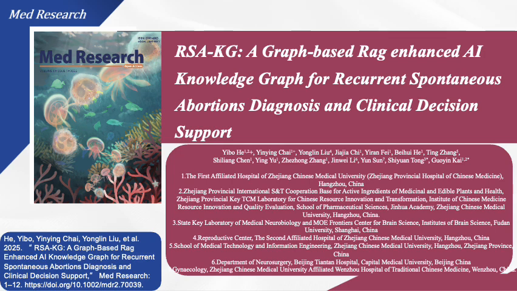Today, I'll be presenting our research on RSA-KG, a graph-based AI knowledge graph aimed at improving the diagnosis and clinical decision-making for recurrent spontaneous abortion. Recurrent spontaneous abortion affects 1 to 5% of women of childbearing age globally, and our goal is to provide a more accurate and dynamic solution to help clinicians tackle this complex issue.